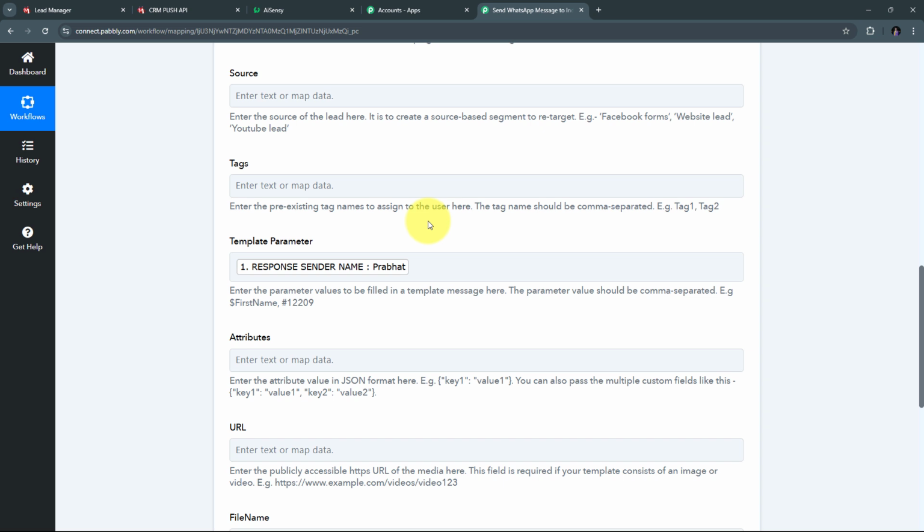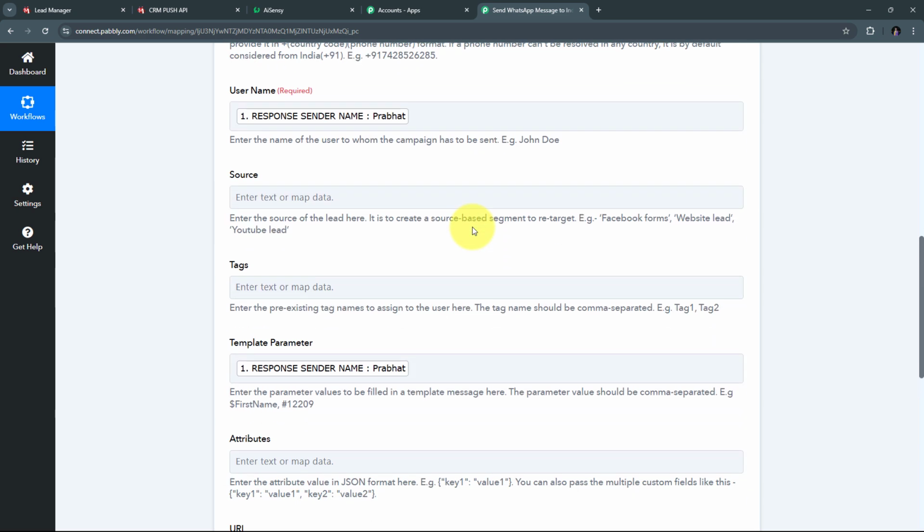And now what will happen is that every time I'm going to receive a new lead or a new inquiry through IndiaMART, then automatically all these details that I mapped here will get replaced with the new lead or inquiry detail. And every time I'm going to receive a new IndiaMART inquiry or lead, then automatically I'm going to send a new message on WhatsApp to that particular lead or inquiry.